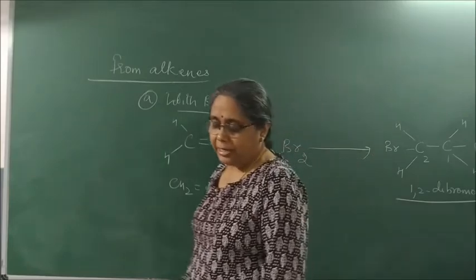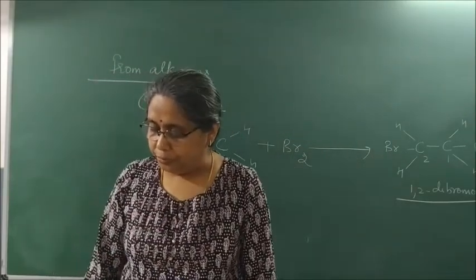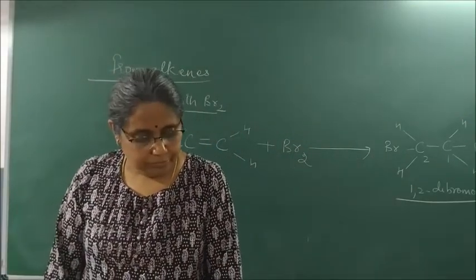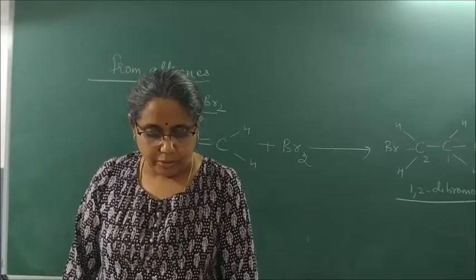Please write from alkene. First you write the reaction with Br2.